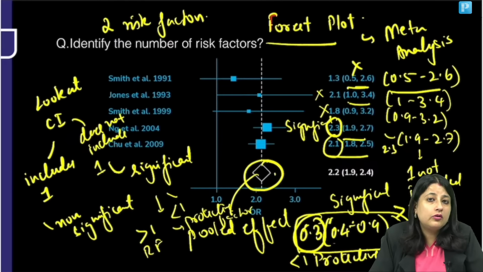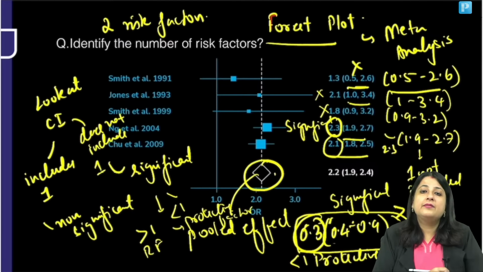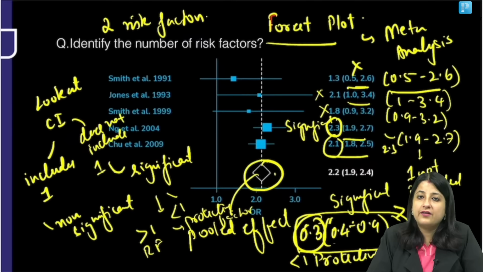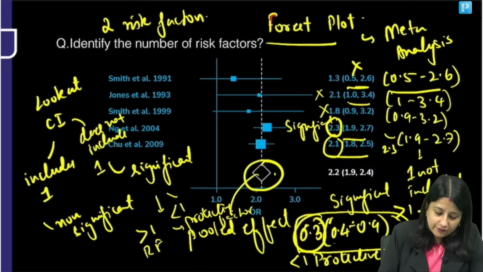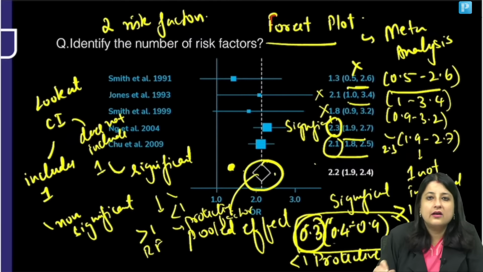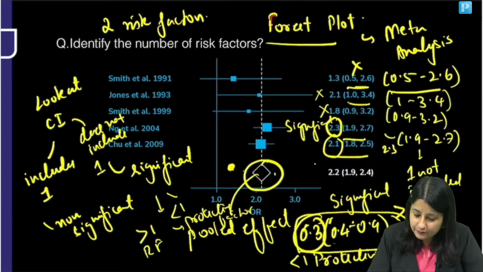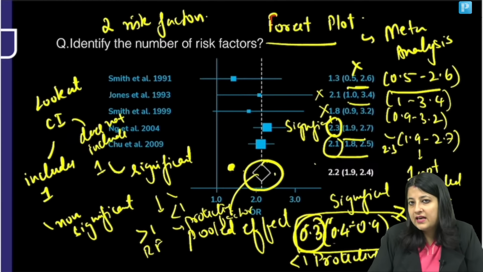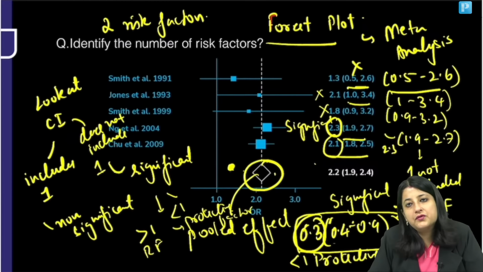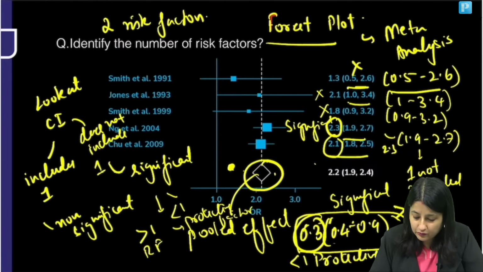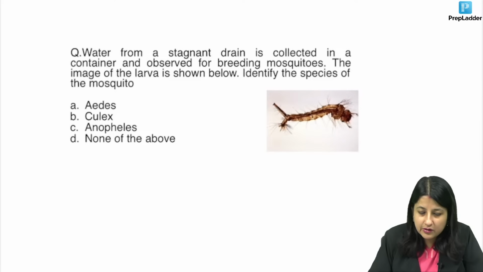Agar aapko bola jaye, if they ask you that please tell me the overall effect of risk factor, so for overall effect of risk factor, you're going to look at this rhombus. Done. Forest plot. Chalo. At the end, if we have time, I will also tell you once quickly the interpretation of funnel plot. Okay? Let's go to the next question.